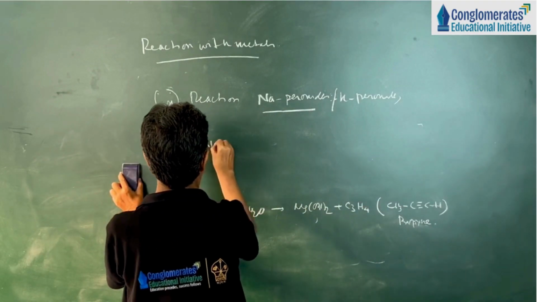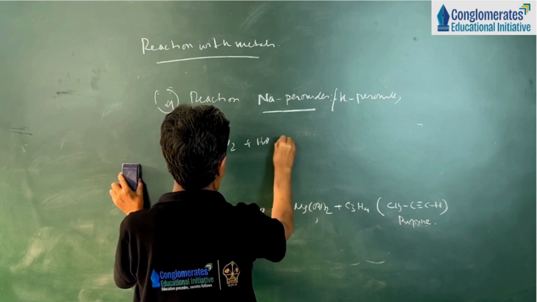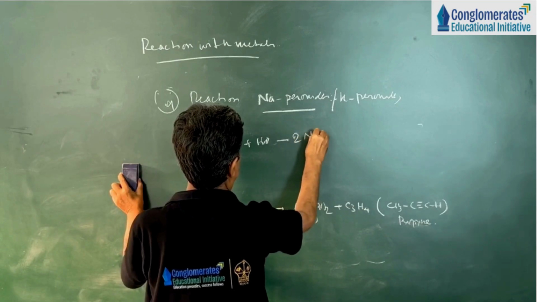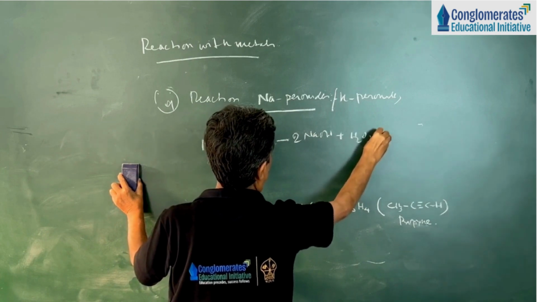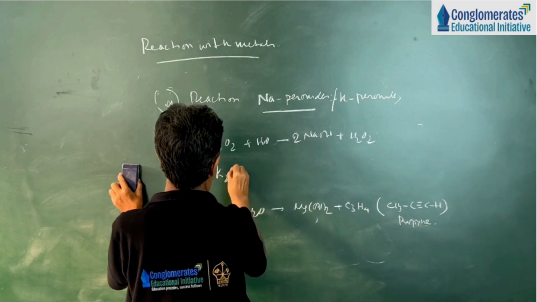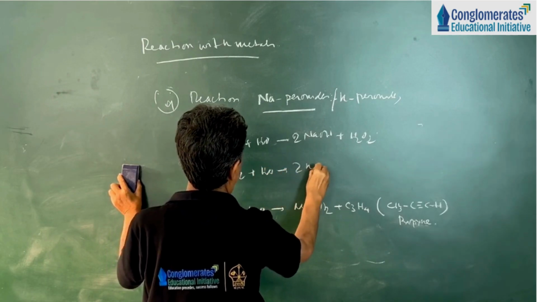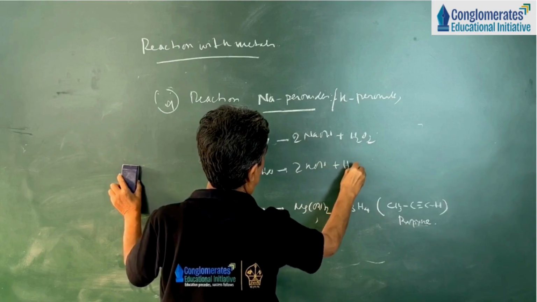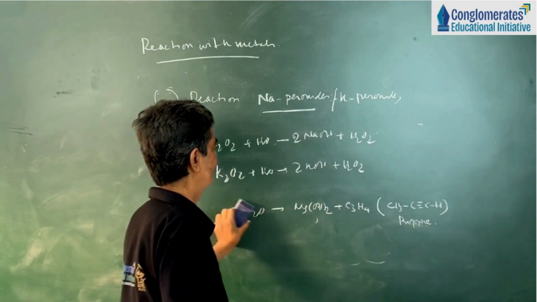Now Na2O2 plus water, we get sodium hydroxide plus hydrogen peroxide. K2O2 plus water, we get 2KOH plus hydrogen peroxide. So peroxide on hydrolysis, we get hydrogen peroxide.